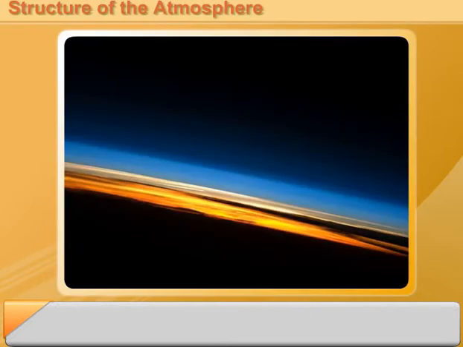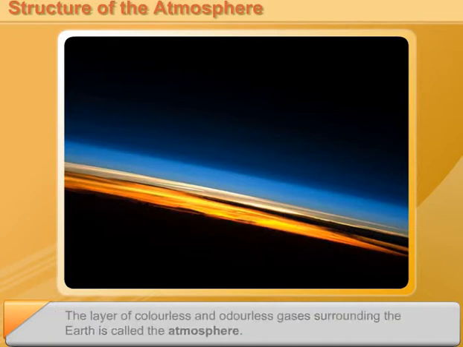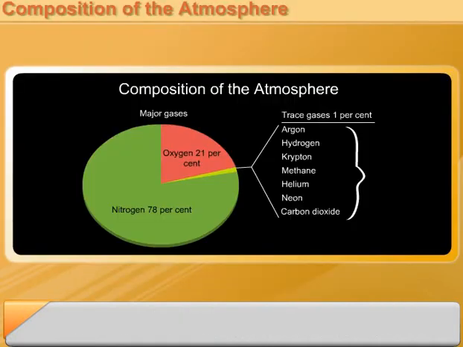Structure of the atmosphere. The layer of colorless and odorless gases surrounding the Earth is called the atmosphere. The atmosphere is thicker and heavier near the surface of the Earth and becomes less dense with an increase in height above sea level.